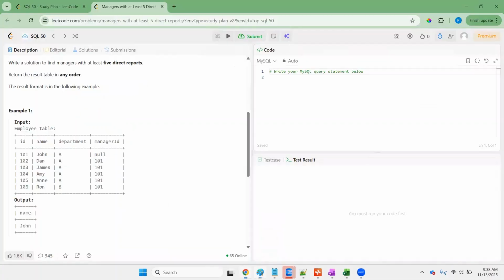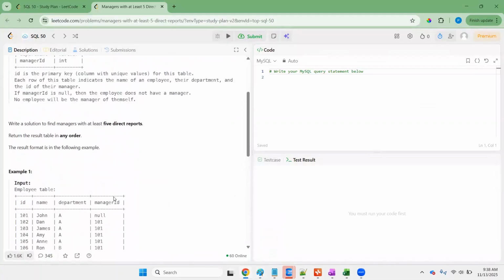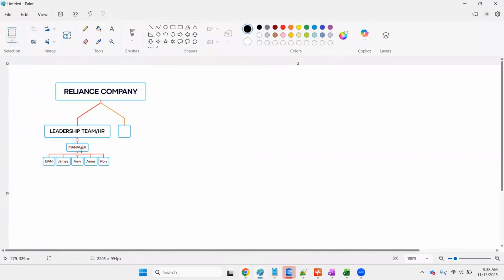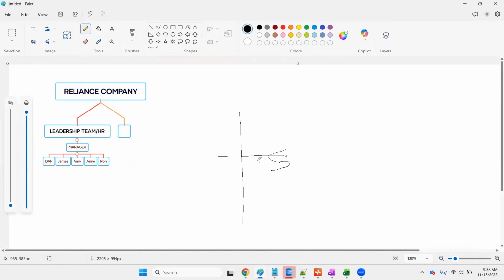So what is the problem statement? Write a solution to find the managers with at least 5 direct reports. We need employees who manage at least 5 people. At least 5 means equal to 5 and more than 5. So who are those managed by that manager? If you identify those managers, we have to display them,